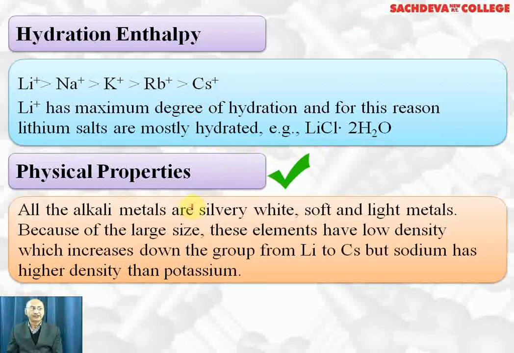Physical properties. All the alkali metals are silvery white, soft and light metals. Sodium, potassium and lithium have density less than the density of water, that is less than 1. Because of the large size, these elements have low density, which increases down the group from lithium to cesium, but exceptionally sodium has higher density than potassium. And all of them form body-centered cubic crystals due to their large atomic size.